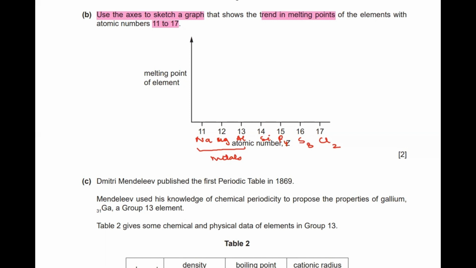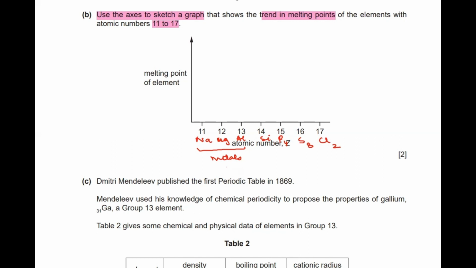Now, knowing all these facts, which we have already filled up in the table, we need to write down the melting points. Melting point depends on the type of bonding and the type of structure they have. These are metals and they exist in a lattice form, so they have metallic bonding. The stronger the metallic bonding, the higher the melting point, and the strength of metallic bonding depends on the number of delocalized electrons.